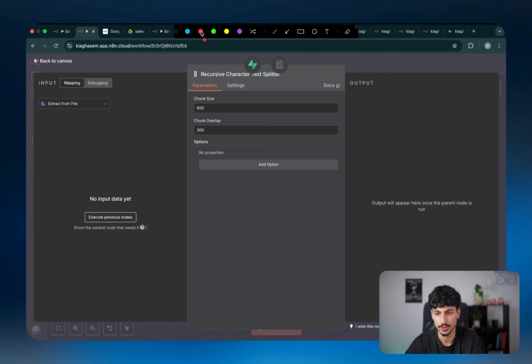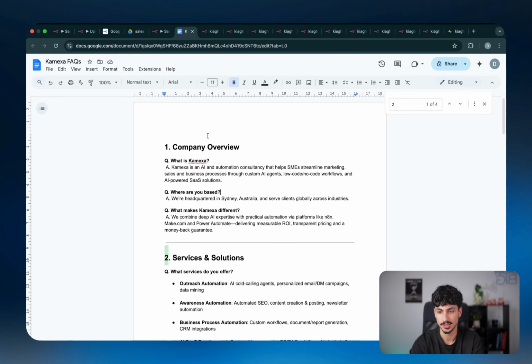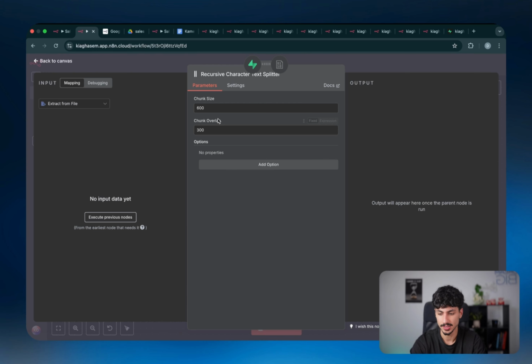But just to quickly tell you guys what chunk size and chunk overlap means. Chunk size and chunk overlap is basically just a way of us defining how long we want those sentences to be, the sentences that are turning into numbers. Now, if your document is super concise with very small amounts of text in each point, like frequently asked questions, then you want the amount of characters going inside each chunk to be lower. And if there are obviously bigger paragraphs, then you want that chunk size to also be larger. But in this instance, I've defined 600 and 300. And I think honestly for like 90% of use cases, that's fine.